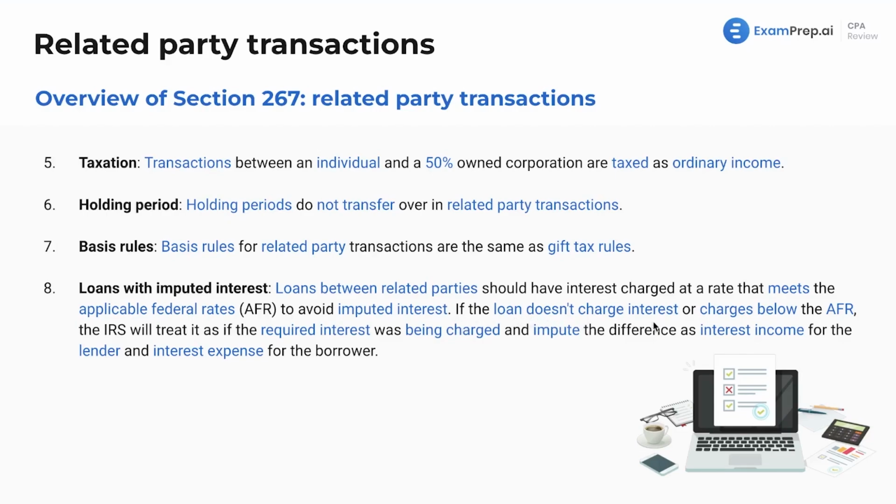If the loan doesn't charge interest or charges below this AFR, the IRS will treat it as if the required interest was being charged and impute the difference as interest income for the lender and interest expense for the borrower. So they're basically trying to reset this and say, we're going to make this into a legitimate transaction, and the parents will get interest income, and you've got to pay interest expense.